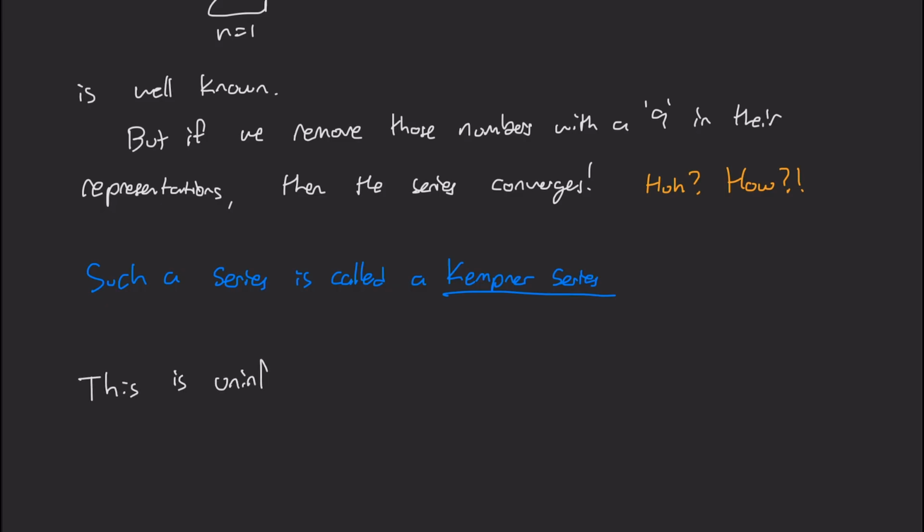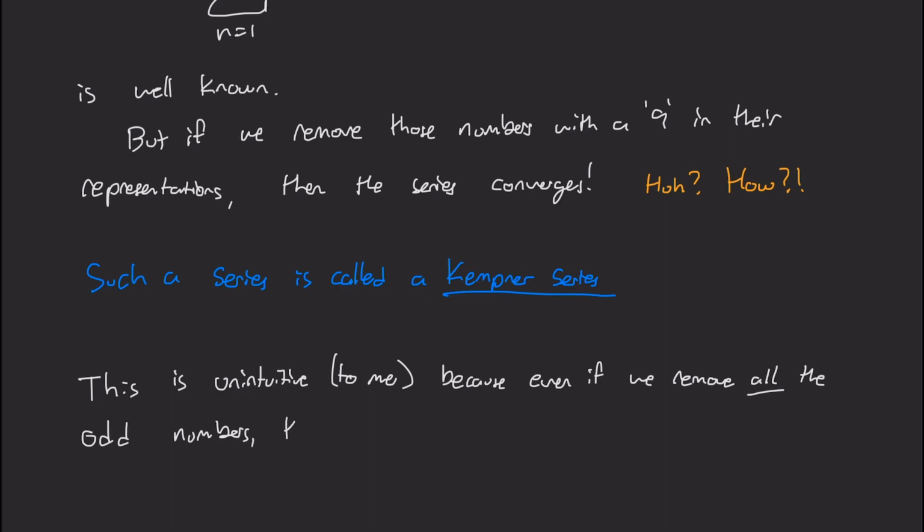But this is really unintuitive to me, because even if we remove all of the odd numbers, the harmonic series still diverges. So how can removing all the 9s change that? So that's what I want to talk about in this video. So we're going to talk briefly about why the harmonic series diverges, and then we're going to jump into Kempner's argument here.